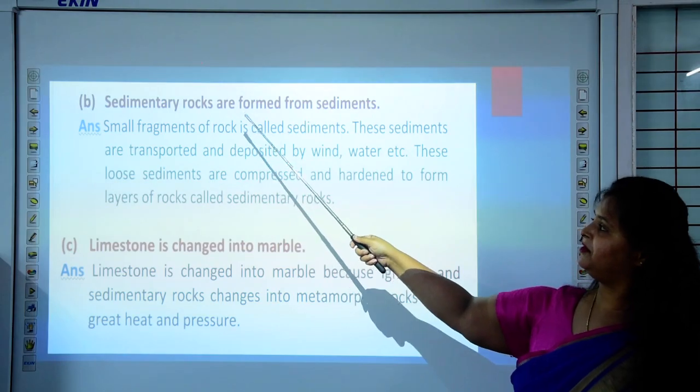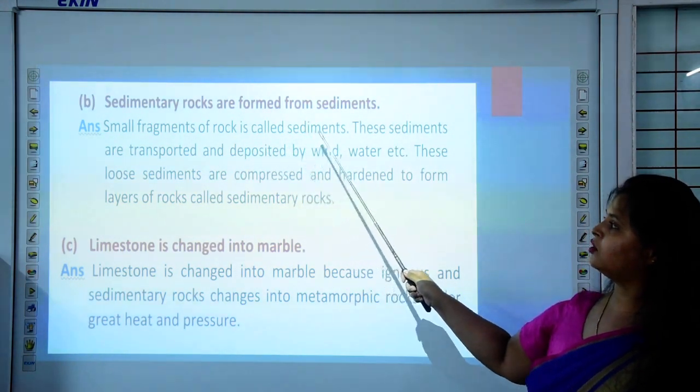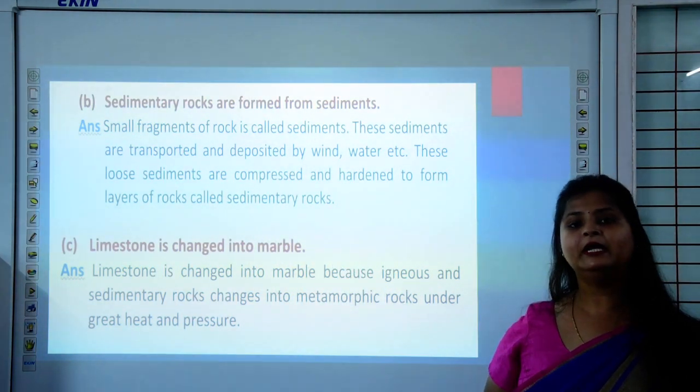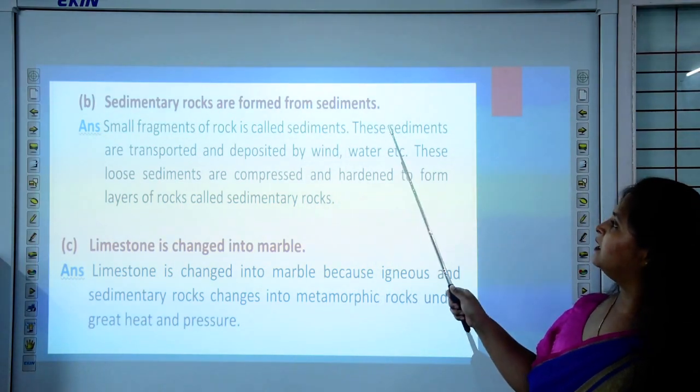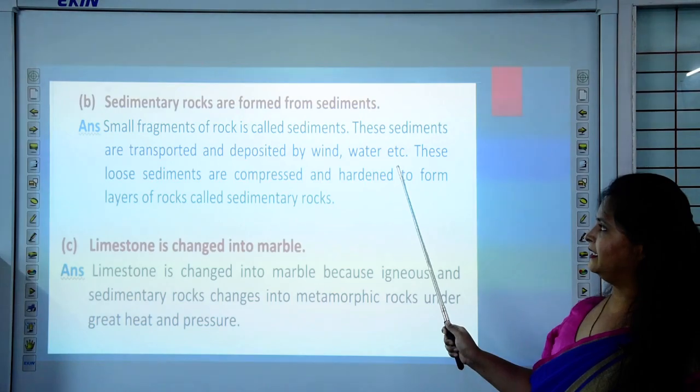Then B, sedimentary rocks are formed from sediments. Small fragments of rocks are called sediments. Just now I have explained to you, these sediments are formed through igneous rocks only. These sediments are transported and deposited by wind, water, etc.